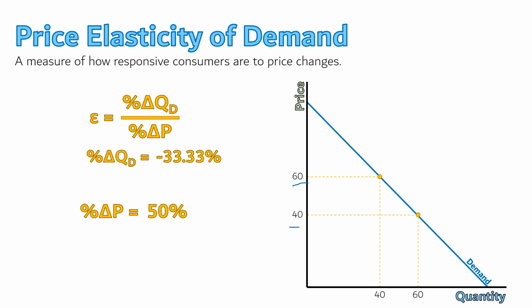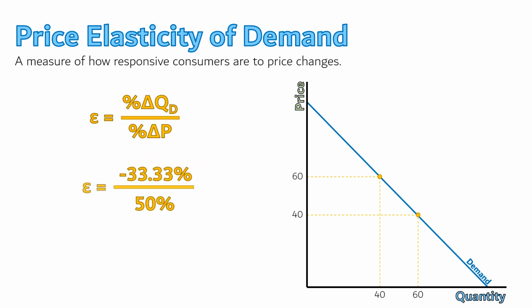The price rose by 50%. When we put those into our elasticity formula, we take negative 33.33% and divide by 50%. The percent change in the quantity demanded divided by the percent change in the price. This gives us negative 0.67.